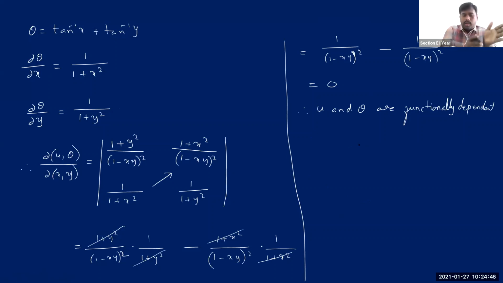I mean, either u can be expressed in terms of theta, or theta can be expressed in terms of u, or either ways. Right? U and theta together may be a function. Can we find that function relationship between these two? Right? I'm just writing these two for your convenience. Given u is equals to x plus y by 1 minus xy.